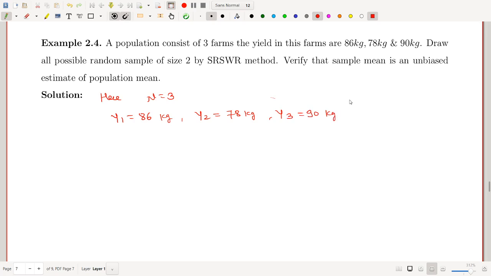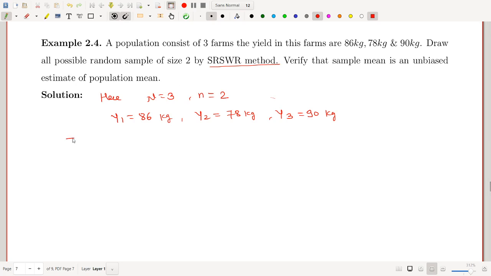These things are given. Draw all possible random samples of size 2. So small n is given, which is 2, and we have to draw from this population of size 3 two samples by the SRSWR method and verify that sample mean is an unbiased estimator of population mean.